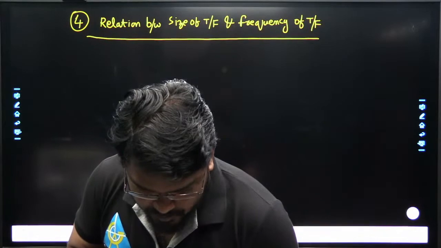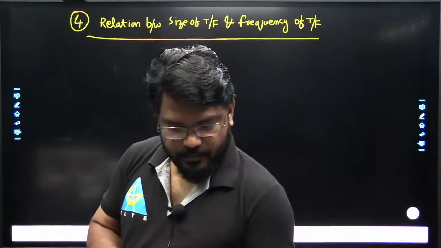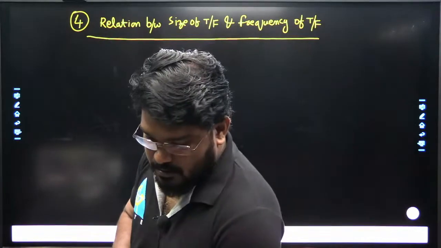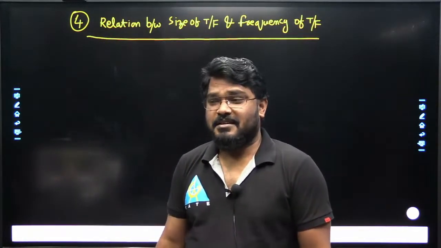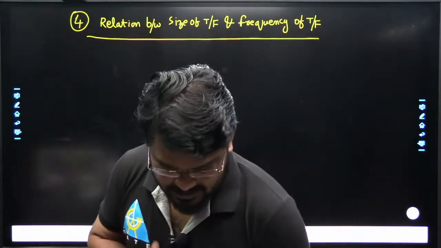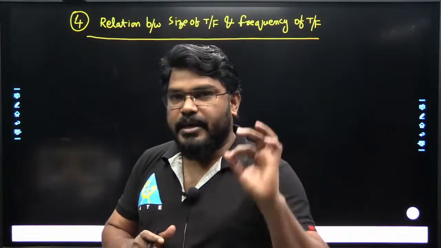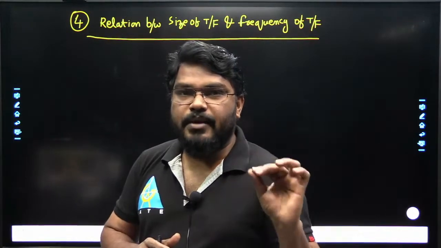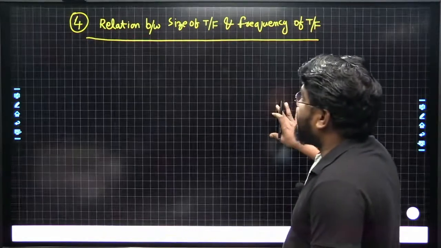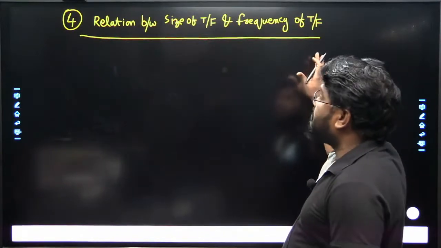Size is inversely proportional to the frequency. Okay, Param gave size inversely proportional to the frequency. Okay, next, any other? No problem, you can write whatever you want. Think about this question: what is the relation between size and frequency of the transformer?